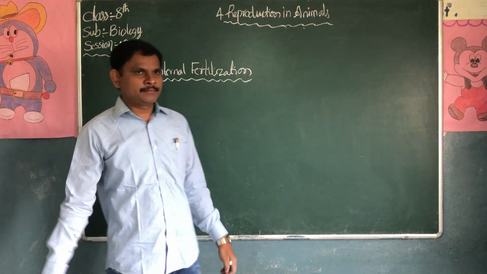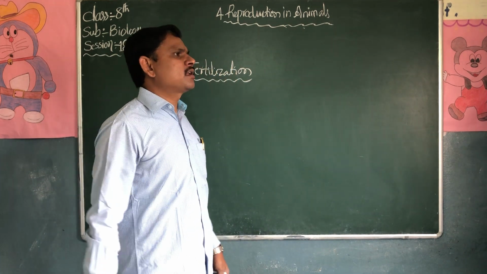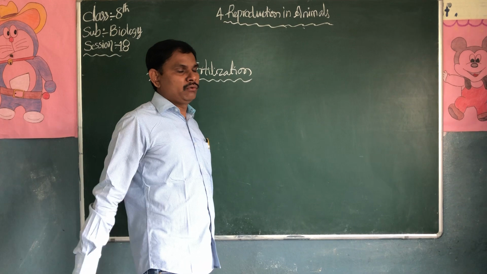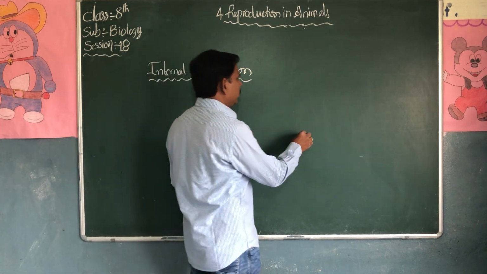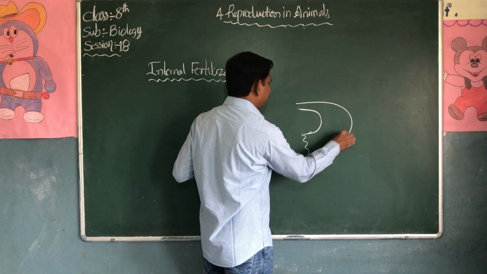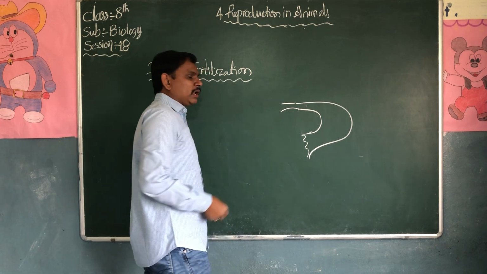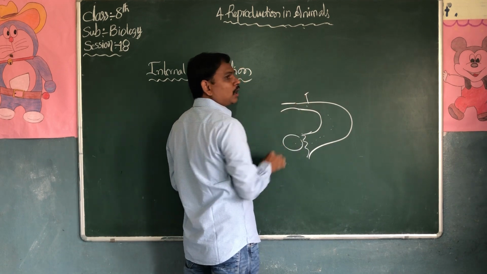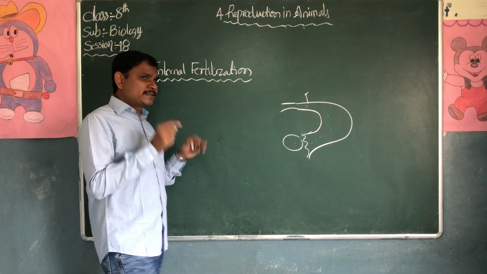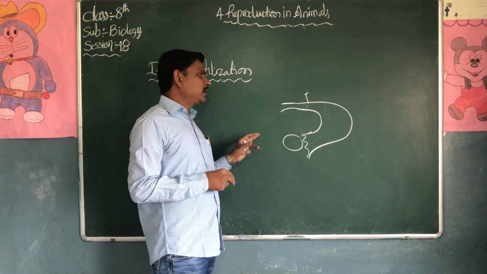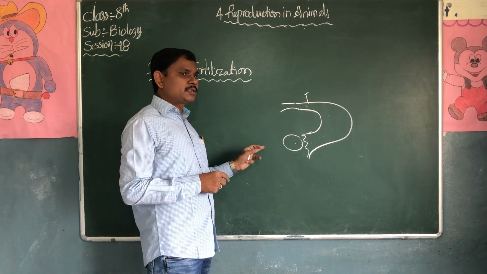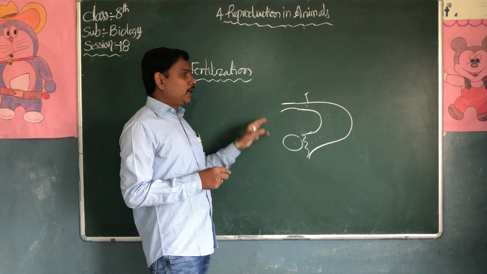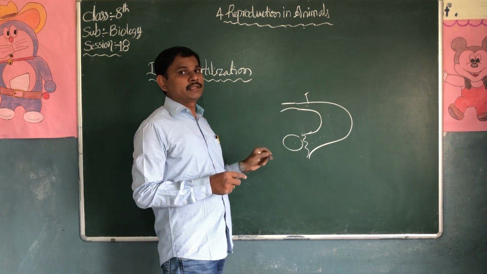What is internal fertilization? For example, in animals, in the last class we saw that when the ovum is released from the ovary, it will enter into the fallopian tubes, or oviduct, and wait there. At the same time, if the sperms enter into the female body, into the fallopian tubes, the fusion of sperms and ovum takes place in the fallopian tubes.